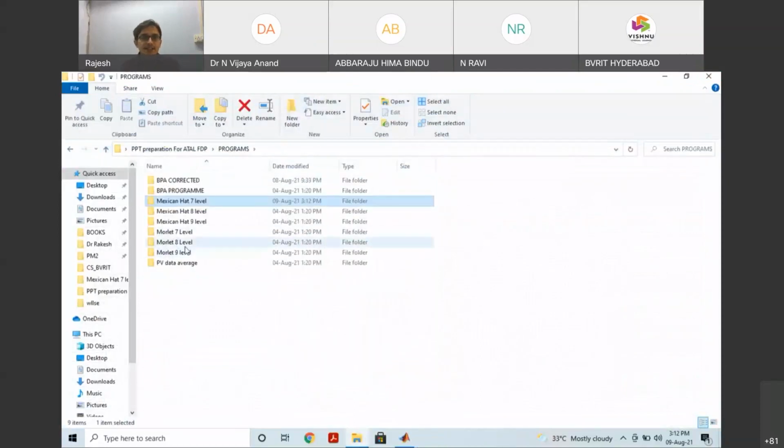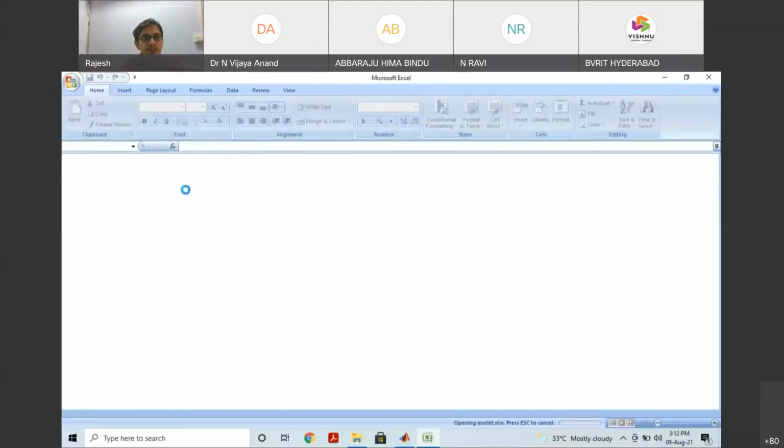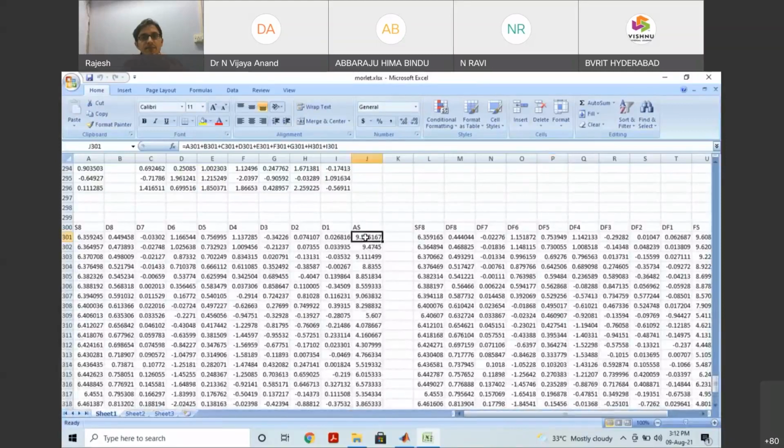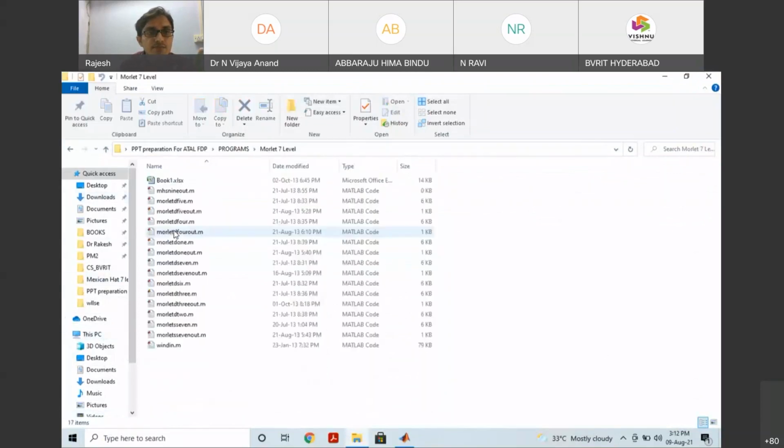Like that, if you take anything, let's say Morlet 8 level, similarly program. After that, we have to create one Excel, just a 301 sample. This ABC, and we have to add all these things. So finally, you will get the original value with this. We have to add this one. So like that, each and every case I forecasted. We have to forecast individually. Last, we take this one and we'll close.